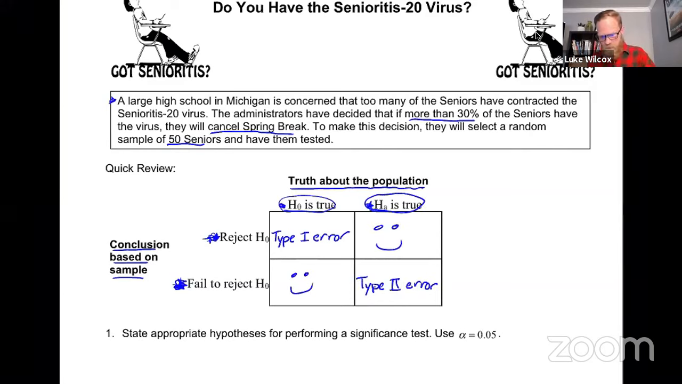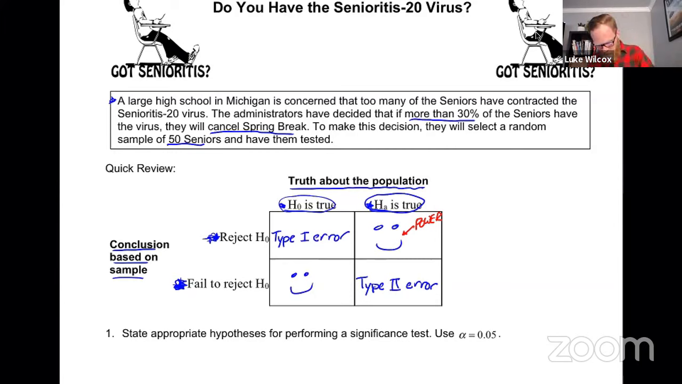Now, we do have a special name for this one in the top right. This particular smiley face that we have here is what's called the power of the significance test. And we're going to talk a little bit more about that at the end of the activity today. But I want to start by thinking about this type 1 error and type 2 error. And so one of the ways to remember the definitions is to know this chart. You can see this chart.